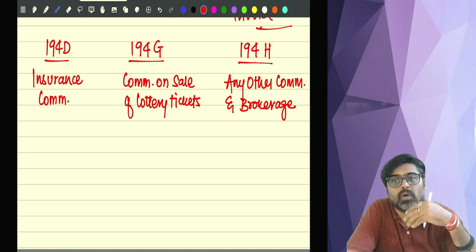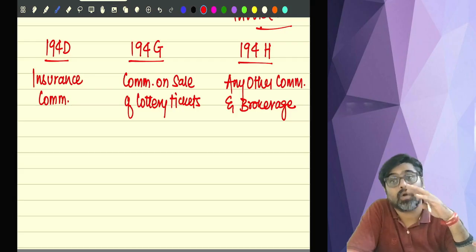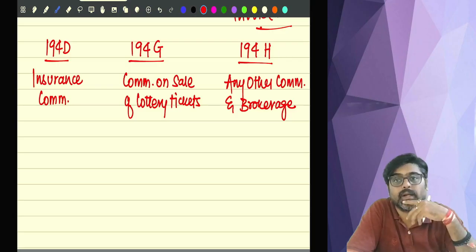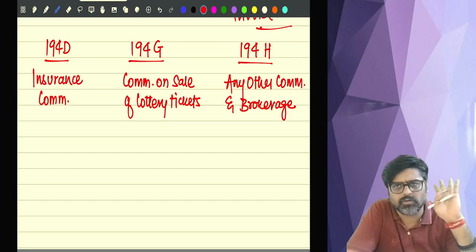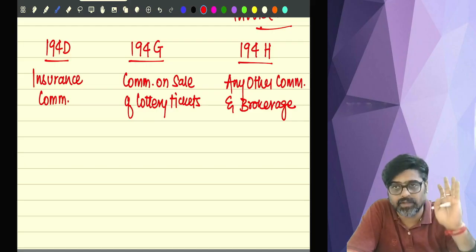So you are a lottery seller selling the lottery tickets of any lottery organizer. So that organizer will give you commission on sale of lottery tickets. Or any other commission can also be there. Now all these commissions are received by any resident.